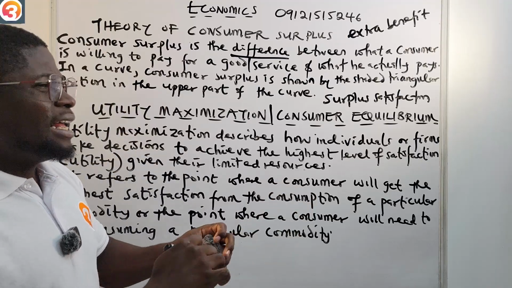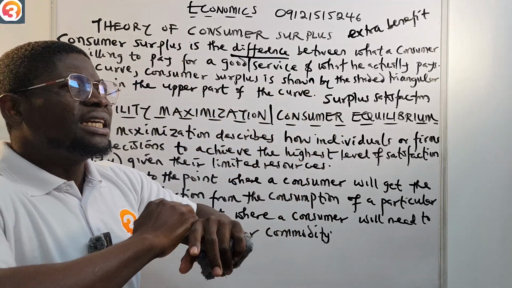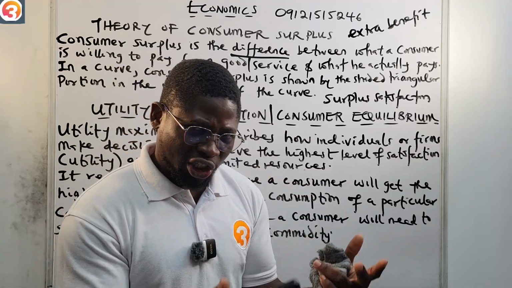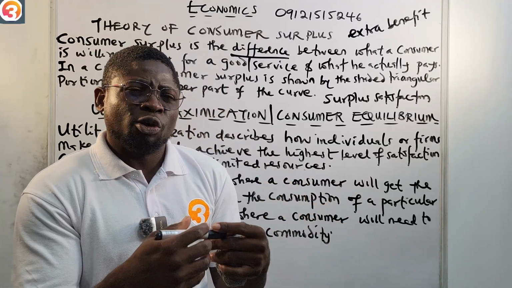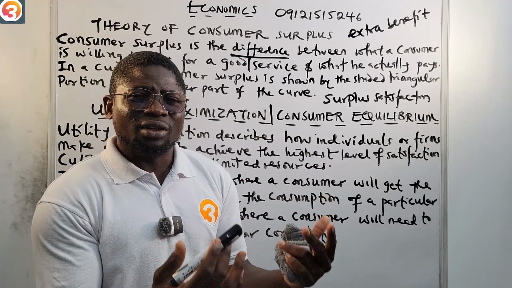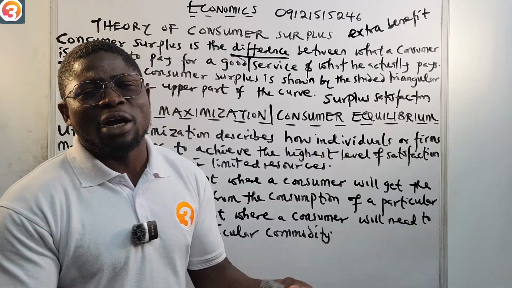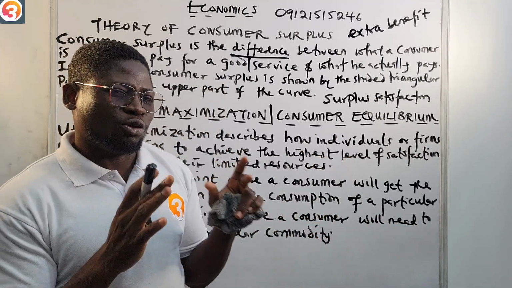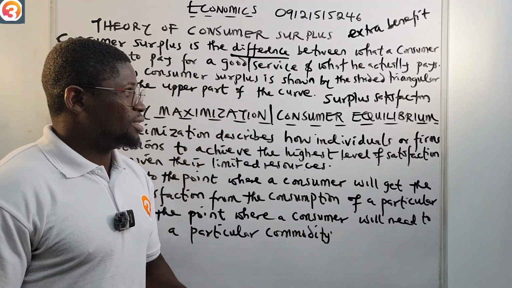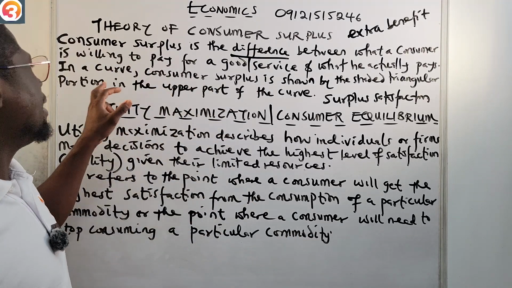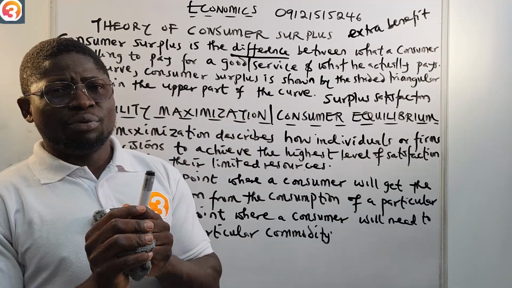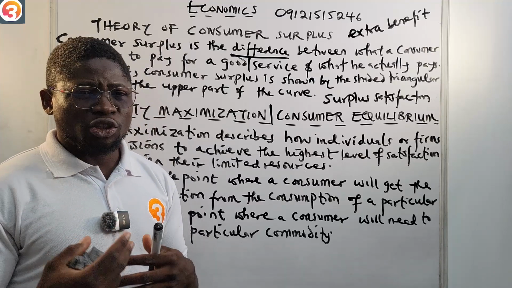So we can see consumer surplus as the difference between the total budget that you have and the actual amount you later bought it for, or the difference between your total budget to purchase a particular commodity and the market price that you got it. Usually, in the curve, consumer surplus is shown by the shaded triangular portion in the upper part of the curve. So we are going to take an example now to explain consumer surplus further.